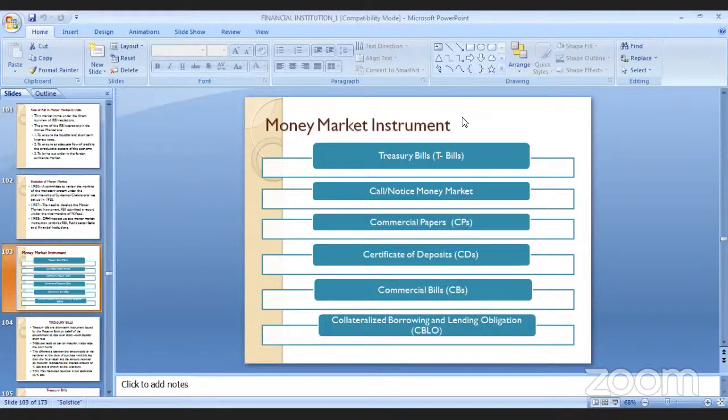First instrument is called treasury bills or T-bills. Second is call or notice money market instrument. Third is commercial papers. Fourth is certificate of deposits. Fifth is commercial bills. The sixth one is called collateralized borrowing and lending obligation, CBLO. These are certain products in the money market. So treasury bills, call and notice money market, commercial papers, certificate of deposits, commercial bills, and collateralized borrowing and lending obligation are all instruments of the money market.